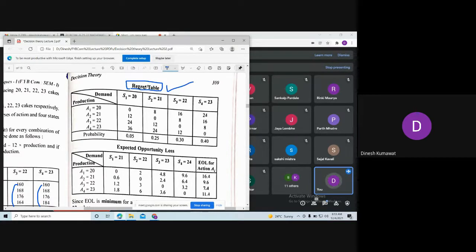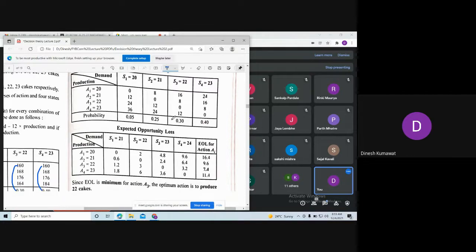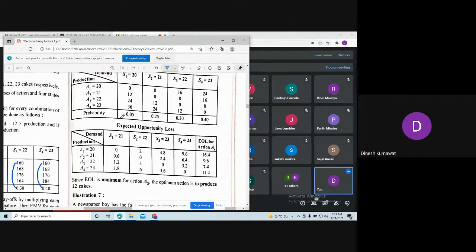Now using this regret table we calculate this table, which is the table of expected opportunity loss. How do you calculate this table? You just multiply each value with the corresponding probability.